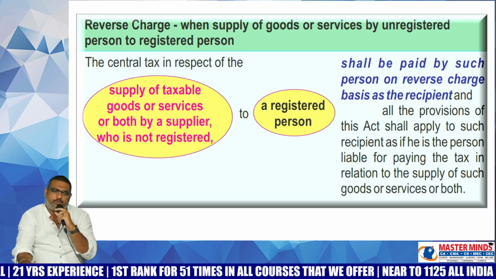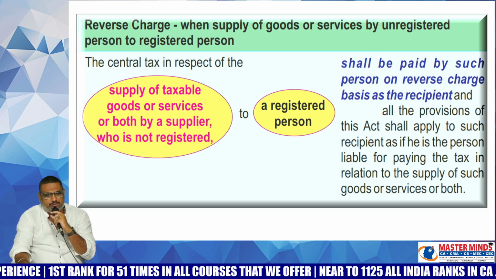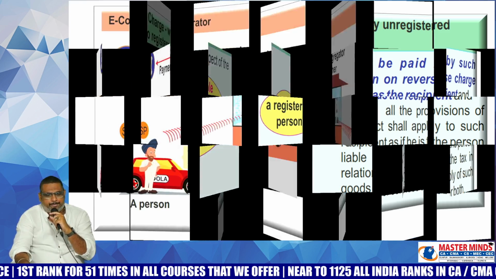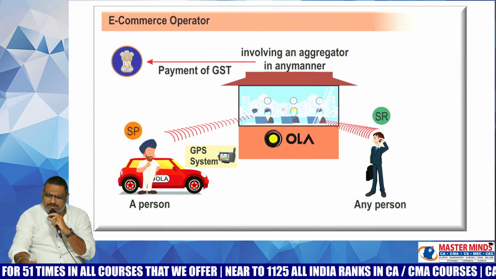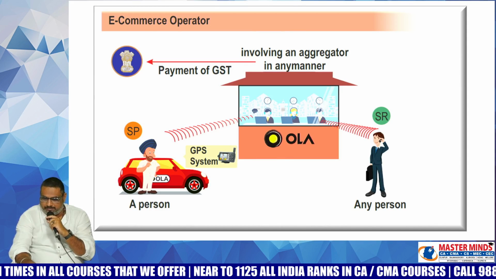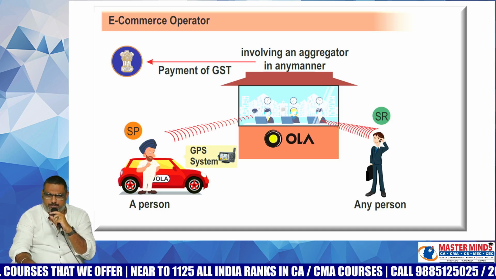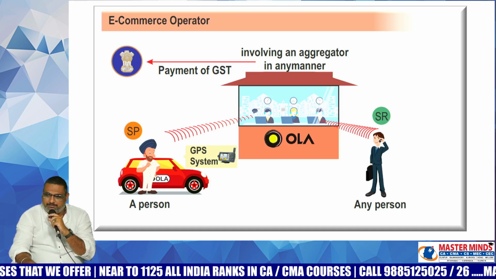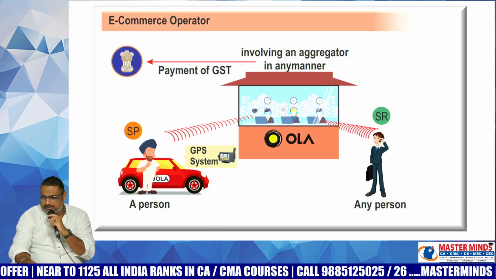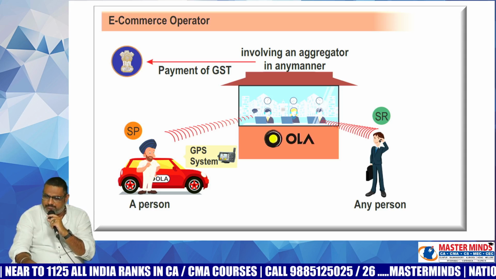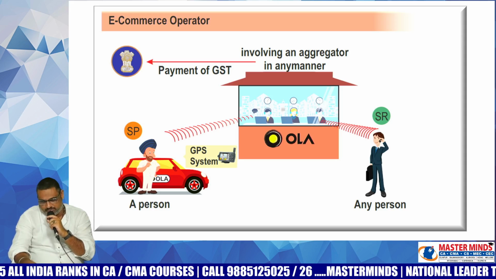And 9.5, we need to see what 9.5 deals with: ECO. What is meant by the word ECO? E-commerce operator. He is nothing but an aggregator. What is meant by the word aggregator? He is neither the supplier nor the recipient, but brings both supplier and recipient onto a common platform, either by using a mobile app or website. That particular person is known as ECO.